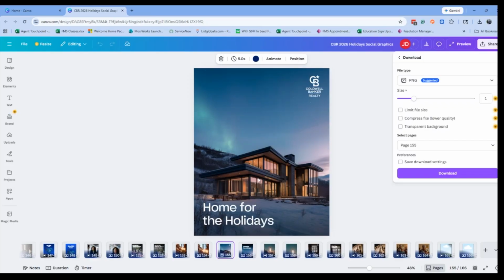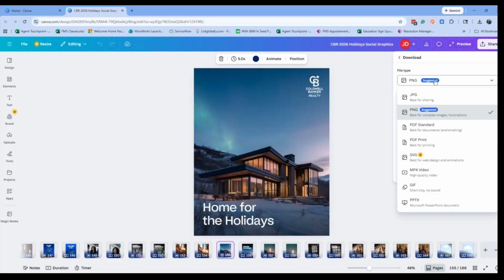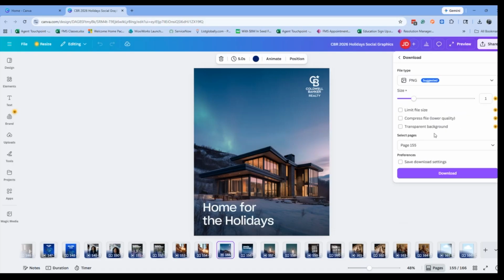This will bring up a menu of additional options. This is where I would select my desired file type. In the case of a graphic, I either want to be downloading a JPEG or PNG file, and then I can simply click on the download option.